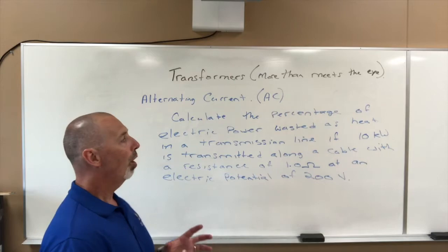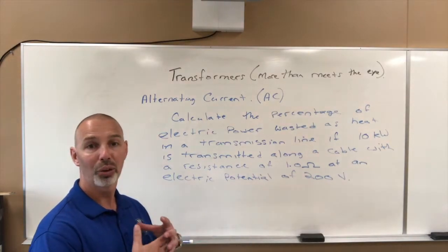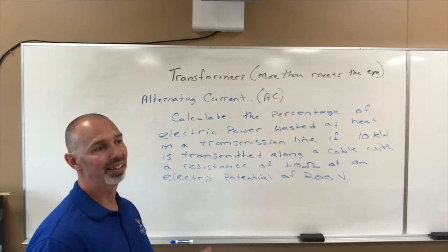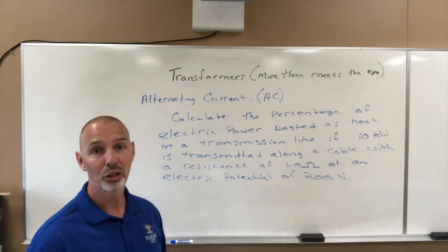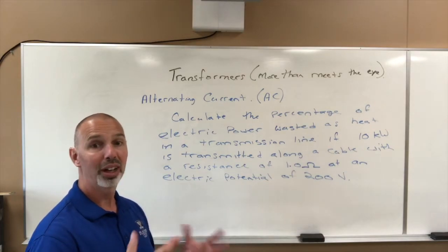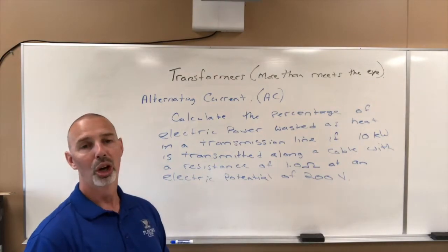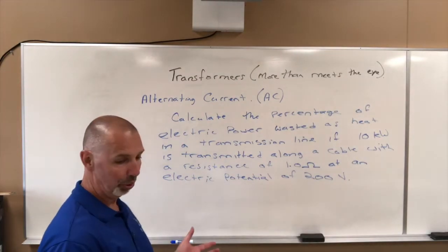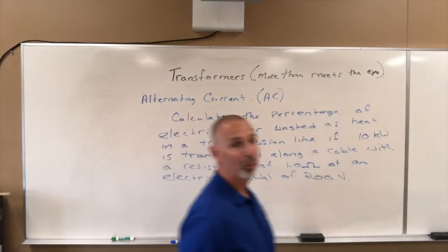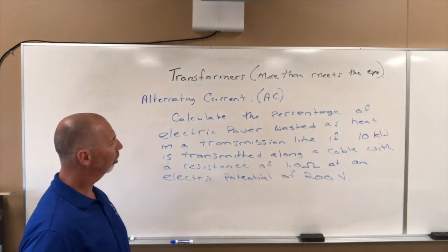All right, so when we transmit electrical energy through power lines, there's a resistance in those power lines, and electrical energy will be dissipated as heat. The entire cable is a resistor, and it will generate heat, and that electrical energy will be lost to heat and won't be able to make it to our homes and the resistors that we want to power. So when we look at an example like this, I'm just going to grab a whiteboard marker. There we go.